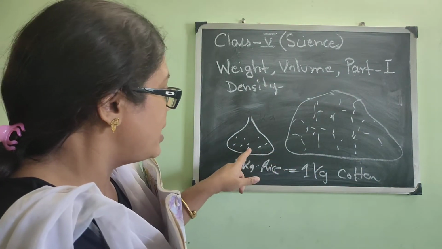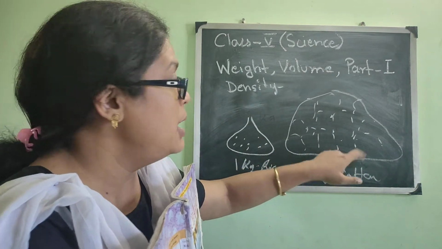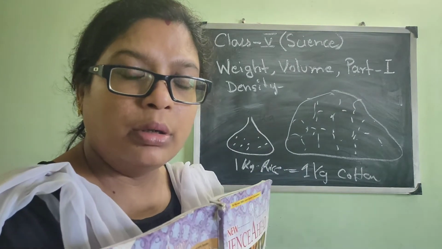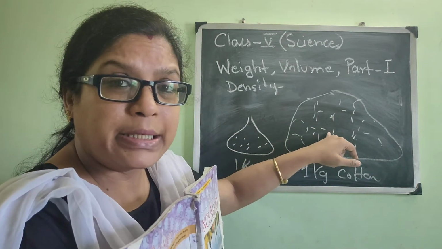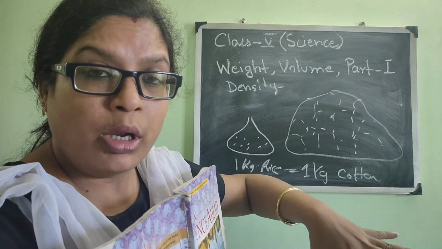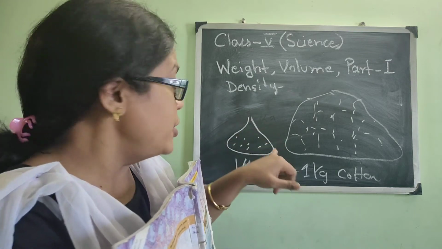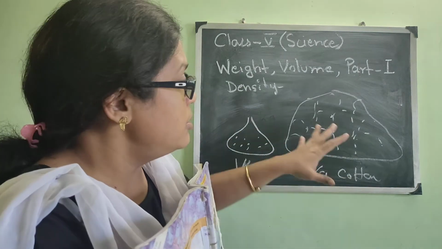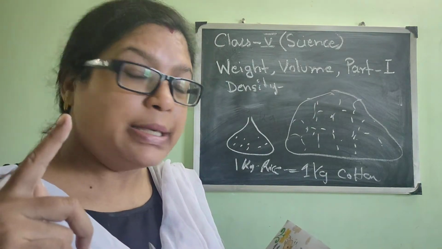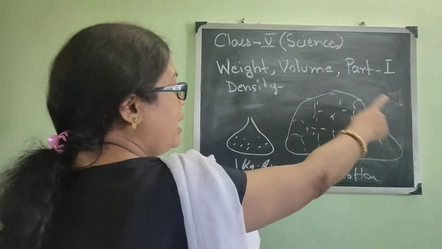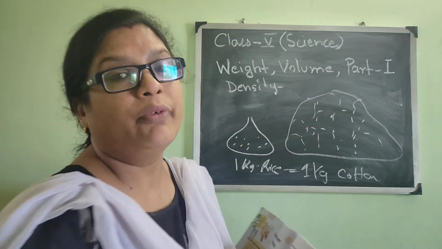So even if the weight of rice and cotton is the same, the volume is more here, because to make cotton 1 kg, you have to put more and more cotton to make it equal to the weight of 1 kg of rice, isn't it? The amount of cotton, we have seen, is very light. So to make it 1 kg, we have to take more, and the more space it takes, the more volume it occupies.